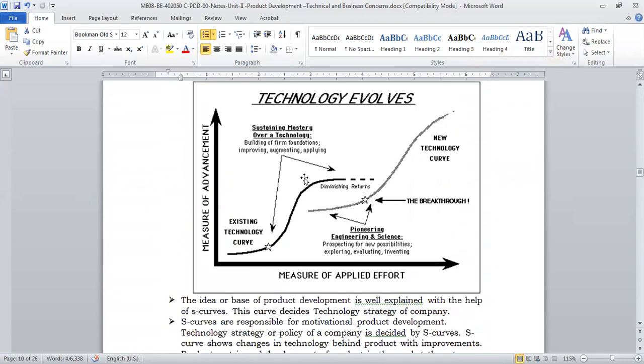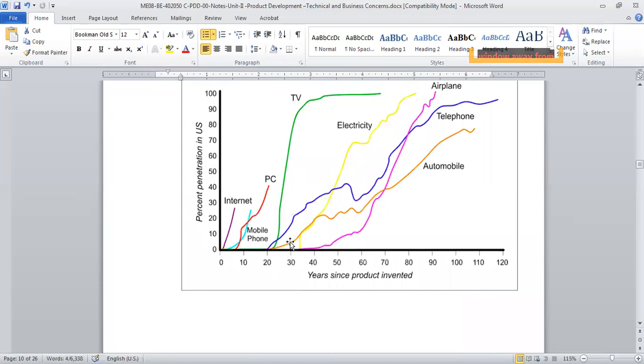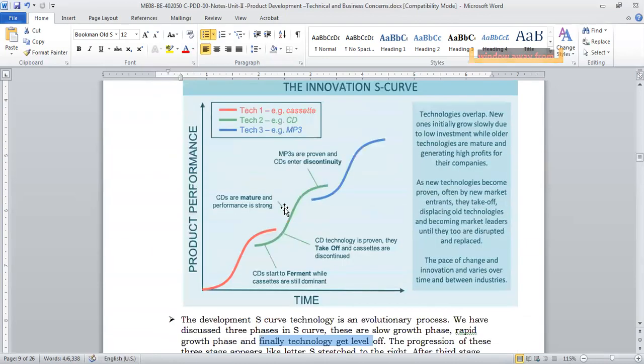So basically, with the S curve, you can plot any kind of technological development of any product or any process, how it started and how it progressed and how it matured. Then obviously, for each and every technology, something new will come up, and again a new process will start, a new S curve will start, and plotting the development of these products will help you to understand when your product is going to mature.